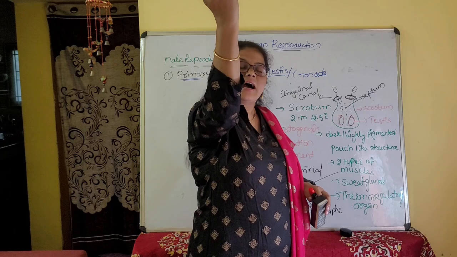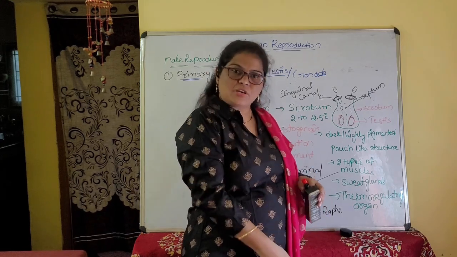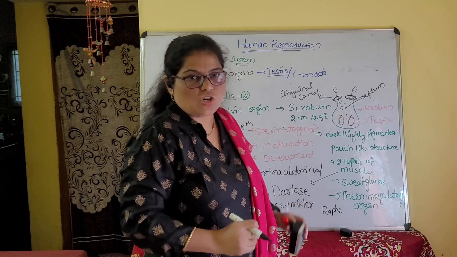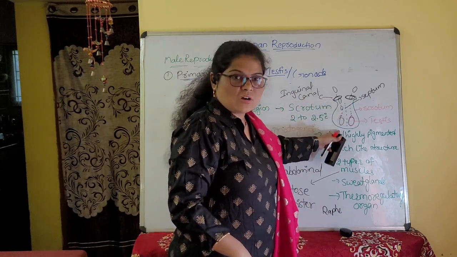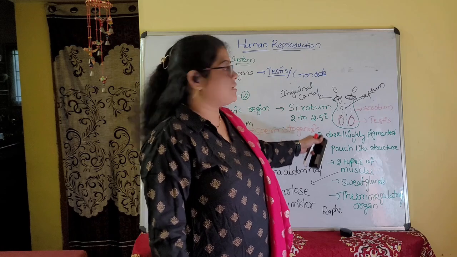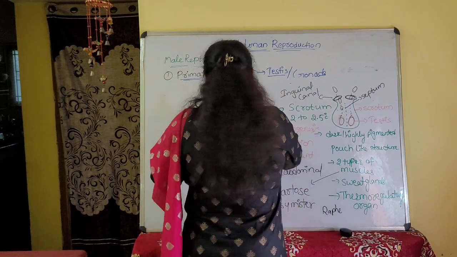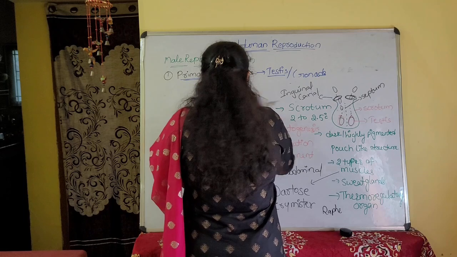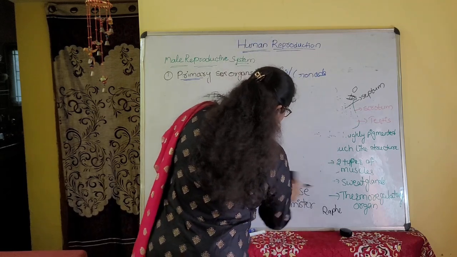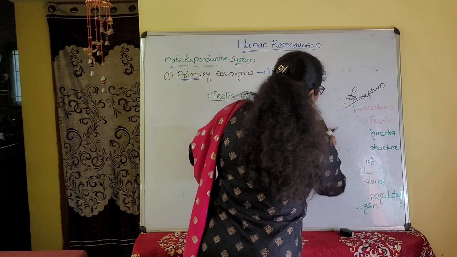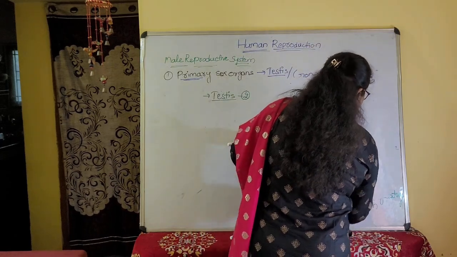Earlier they are up inside of the abdomen, and now they are coming down, becoming extra-abdominal. They come into the scrotal sac through the inguinal canal. The testes are supported or attached by a cord-like structure, which we call the spermatic cord.